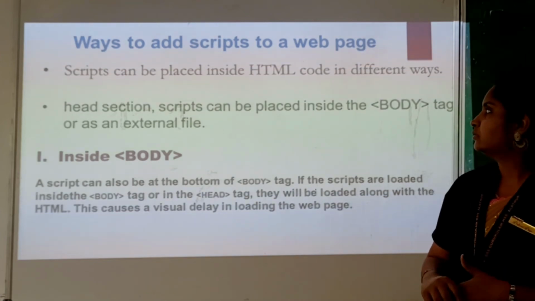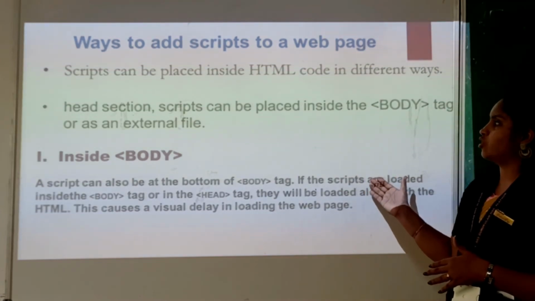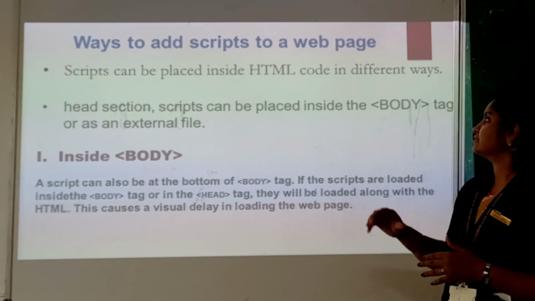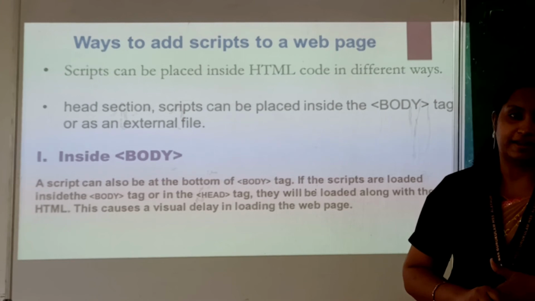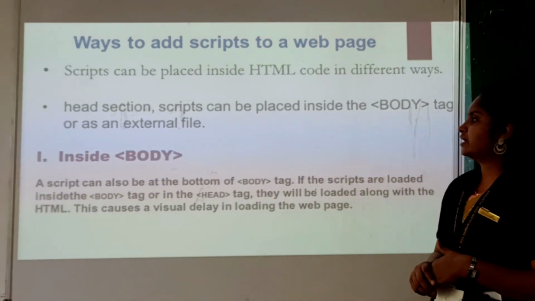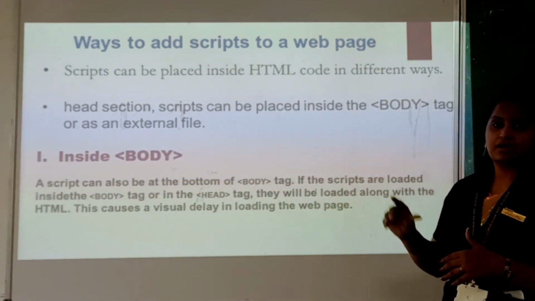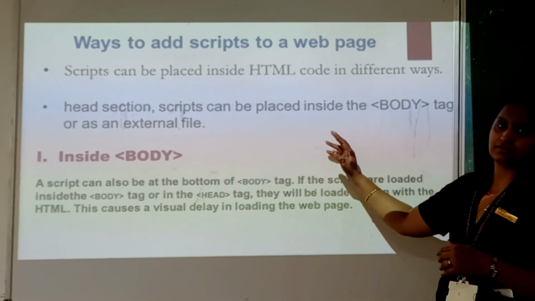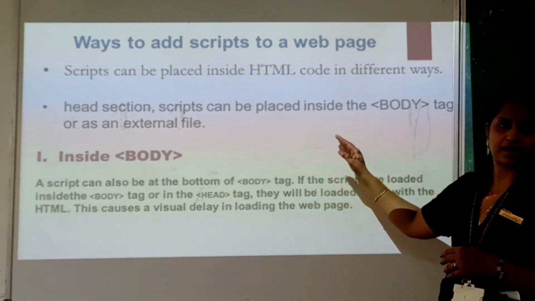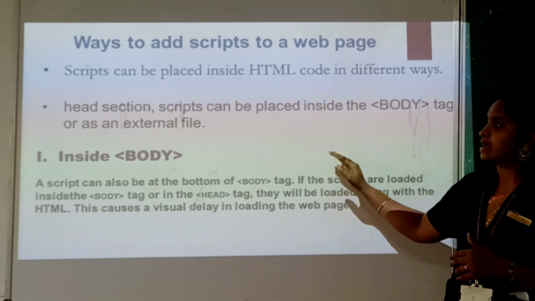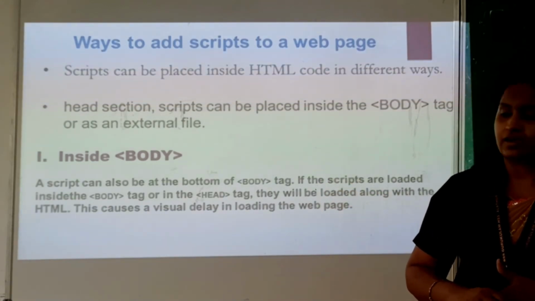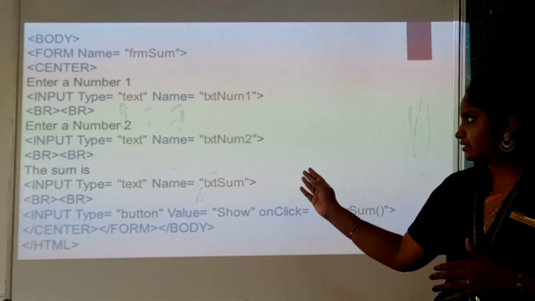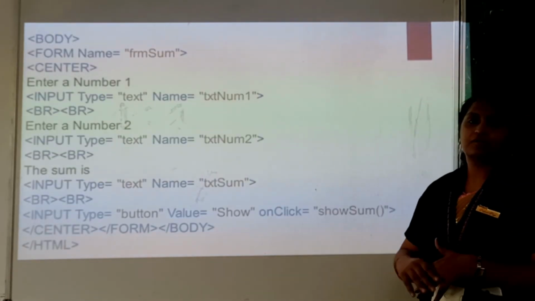How can we include it? The first one is inside the body. Next one is inside the head section. Another one is as an external file. So inside the body means after the head and title, the body tag starts, and after that we are typing the scripting section, that is script. Like these functions we are including inside the body tag.